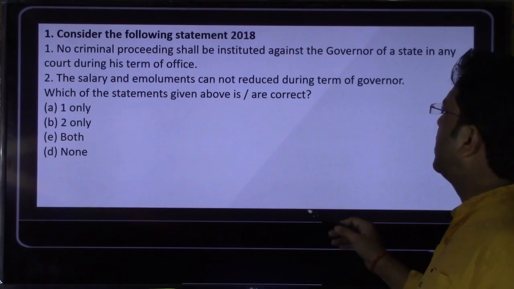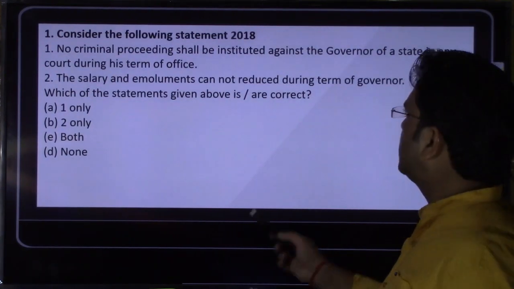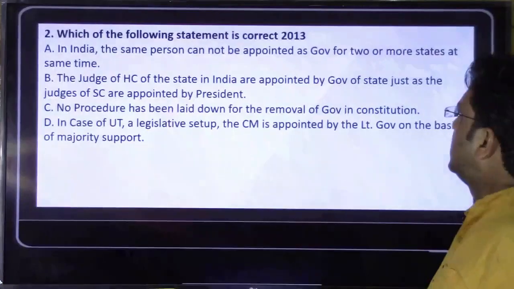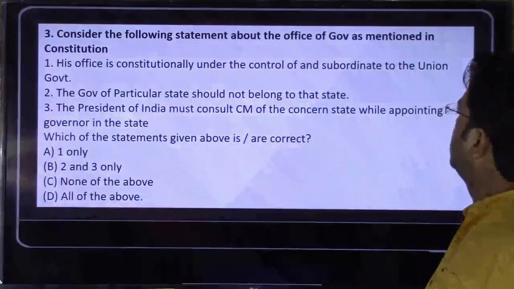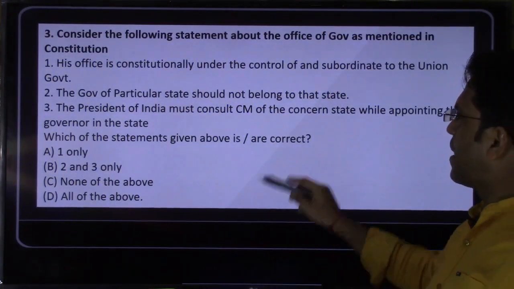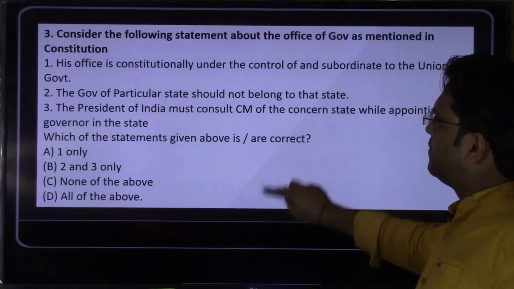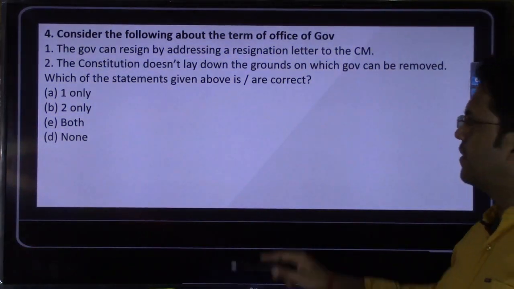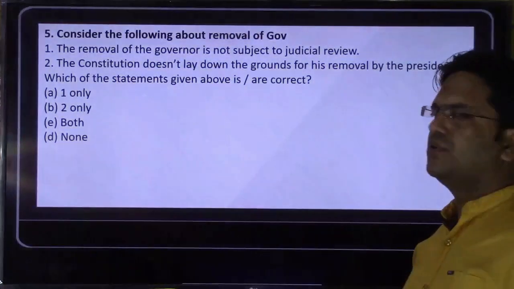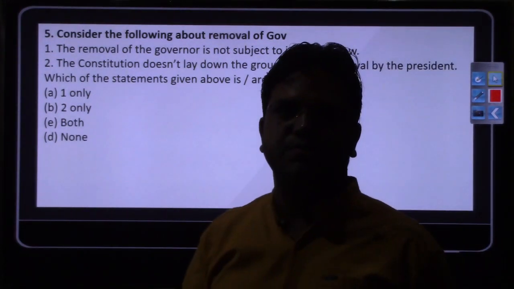So here are 4 or 5 MCQs that I have put up for you to attempt. This is the first MCQ, second MCQ, third MCQ, fourth MCQ, and the fifth MCQ. So these are the 5 MCQs that you are supposed to attempt.